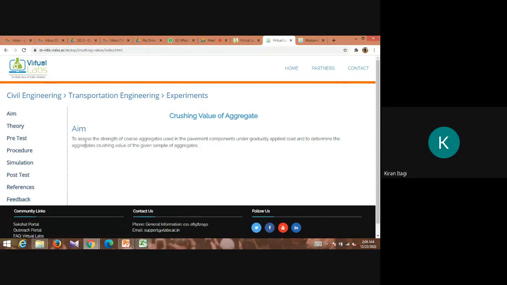Just read the aim: to assess the strength of the coarse aggregate used in the pavement components under gradually applied load, to determine the aggregate crushing value of a given sample of aggregate.